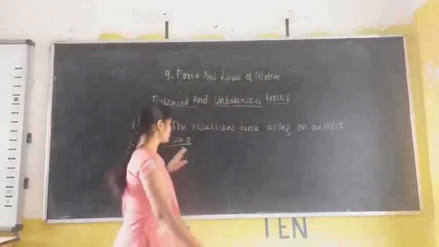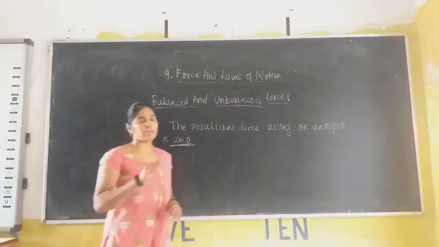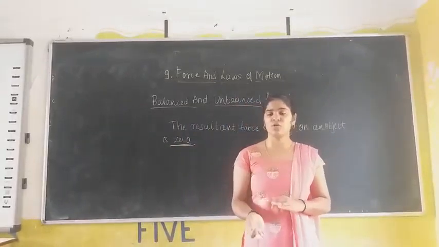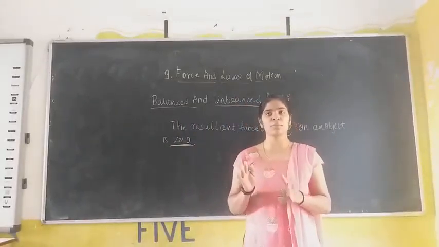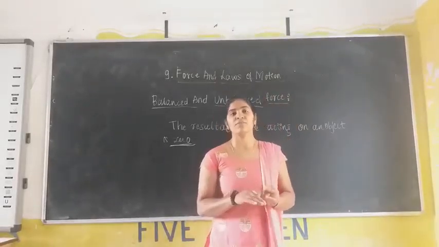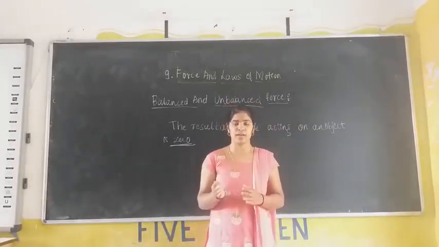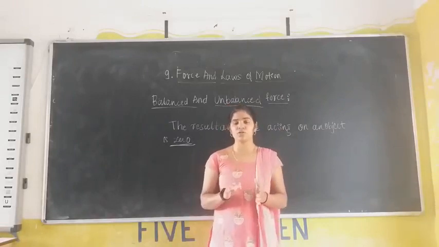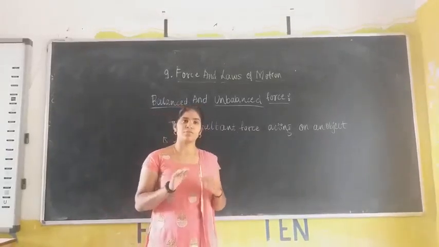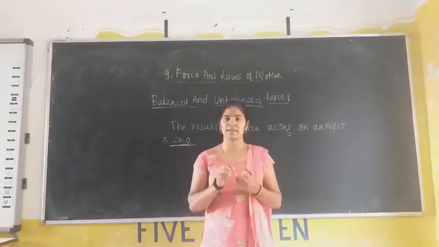In a balanced force, what happens? The resultant force acting on an object is 0. The overall applied force on an object is 0 in case of a balanced force. We will take another example: a heavy box which is put on the earth surface. When we apply force to the box, it will not move, right? It does not change its position because it has a heavier mass. So we conclude from this that four main forces are acting on that box.